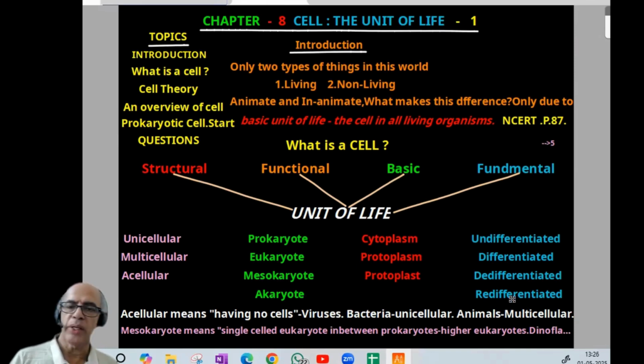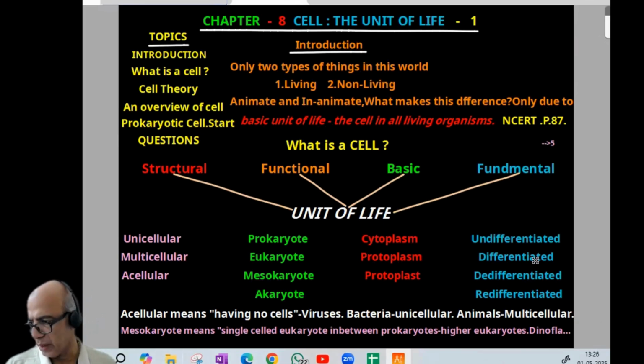Now last four terms: undifferentiated, differentiated, dedifferentiated, redifferentiated. Here it comes, anatomy it comes, plant growth and development it comes. Undifferentiated, not able to do any function, like meristem. Differentiated, they will lose the power to divide and will be functional, parenchyma, collenchyma, etc.